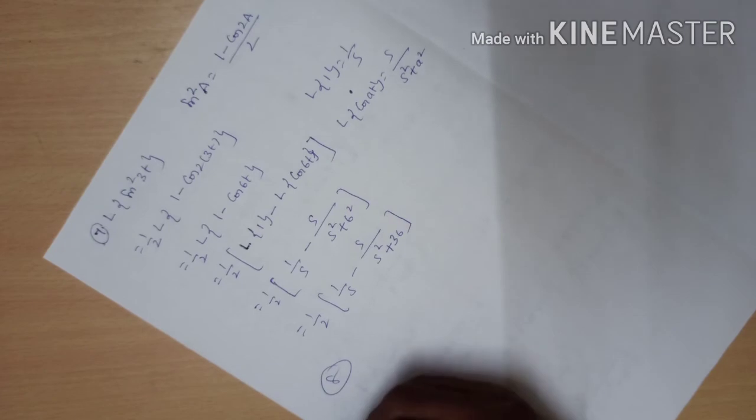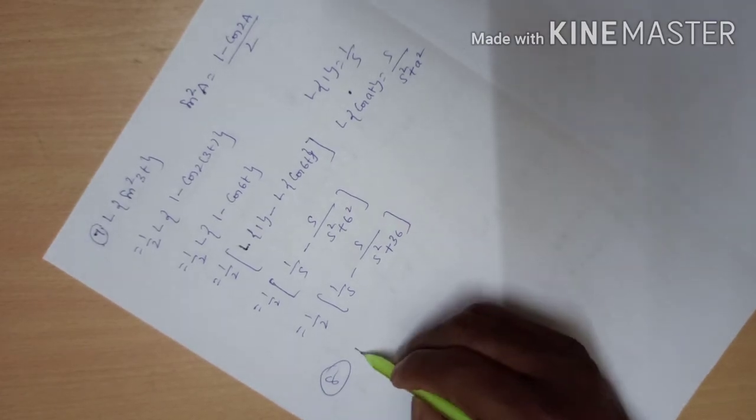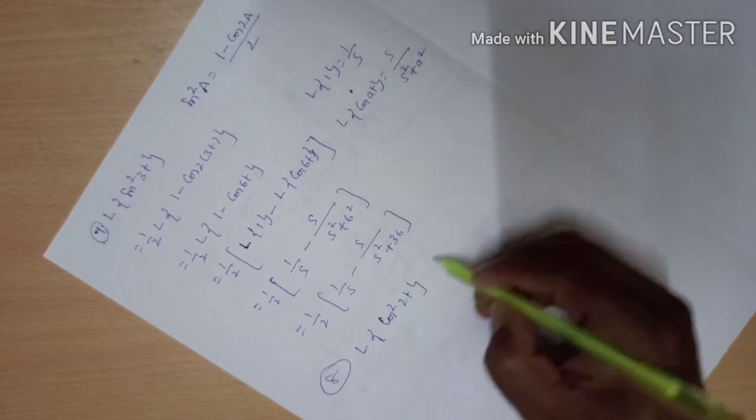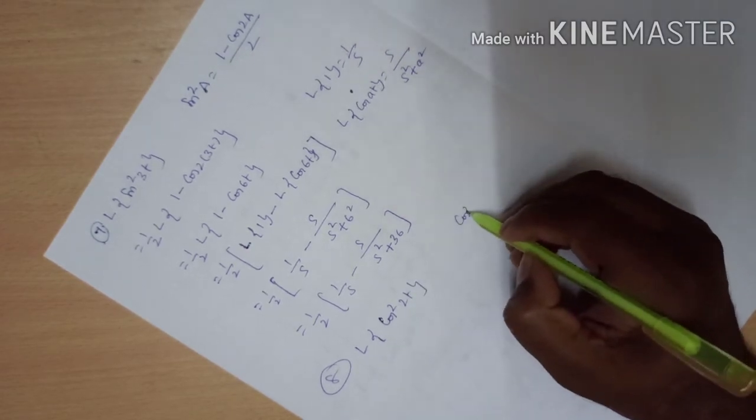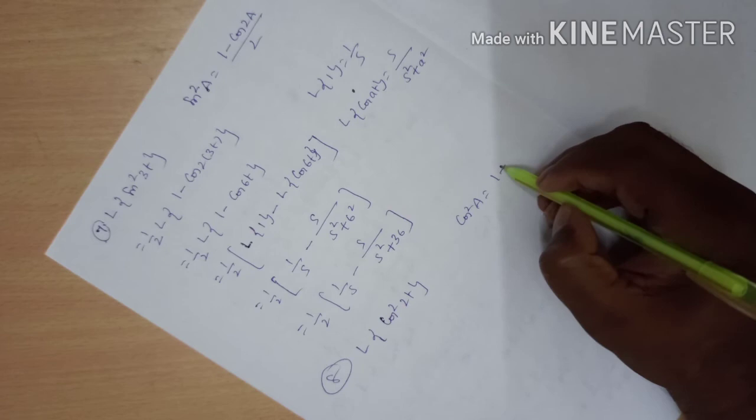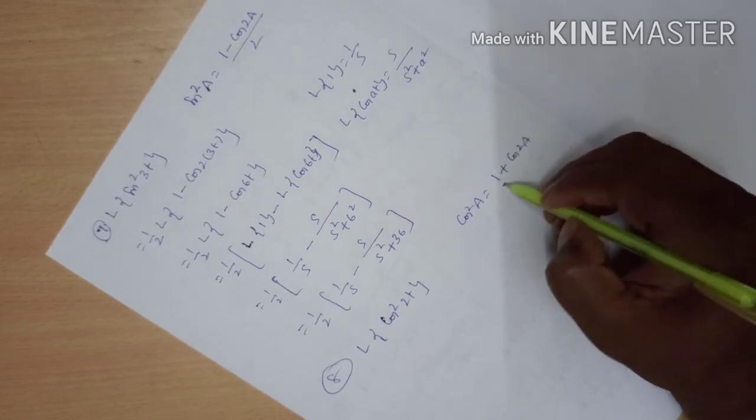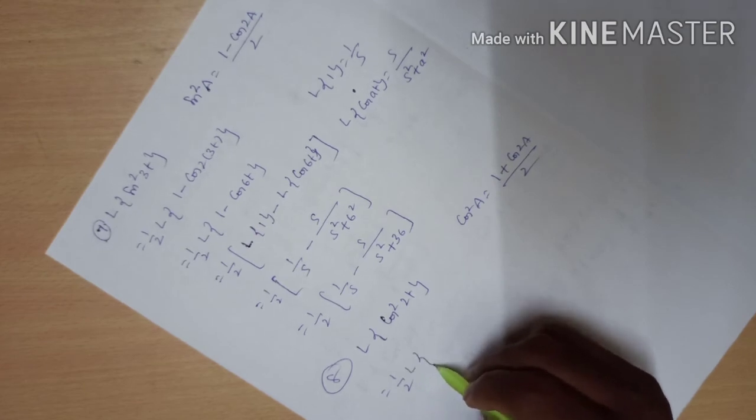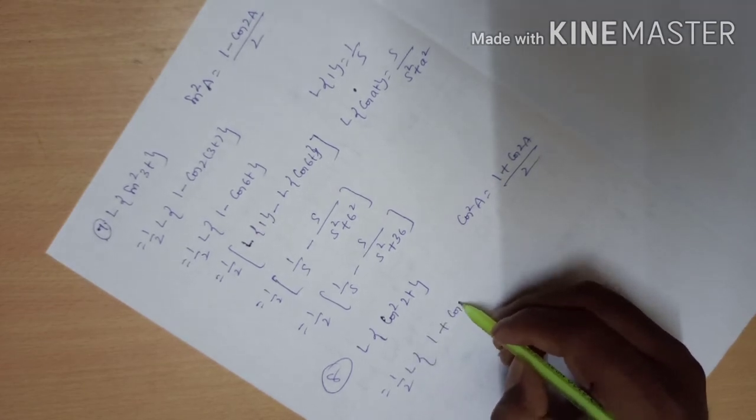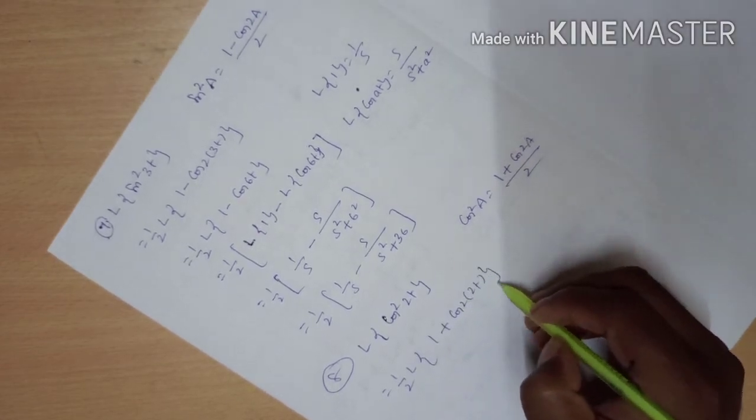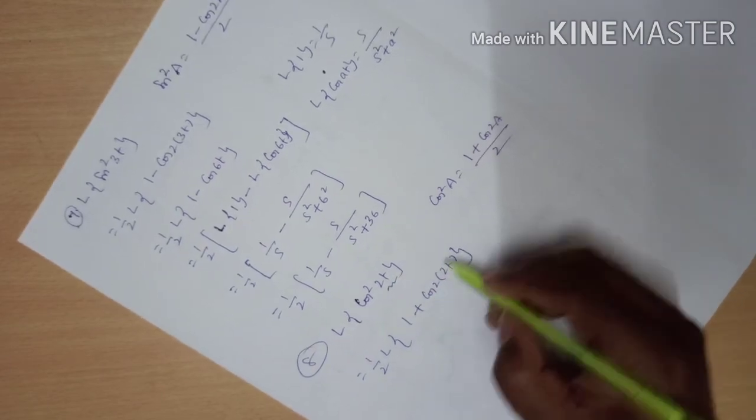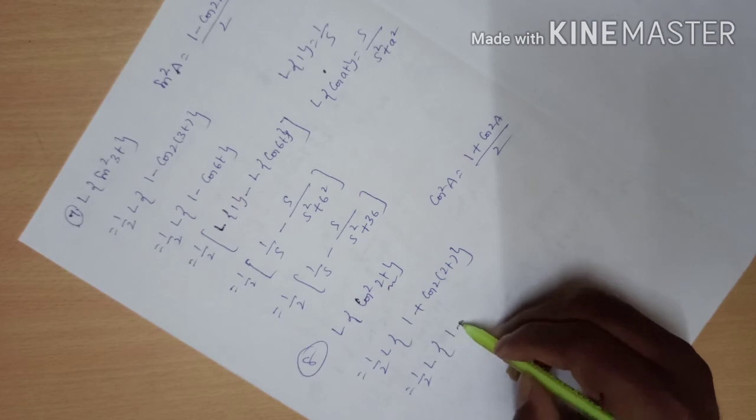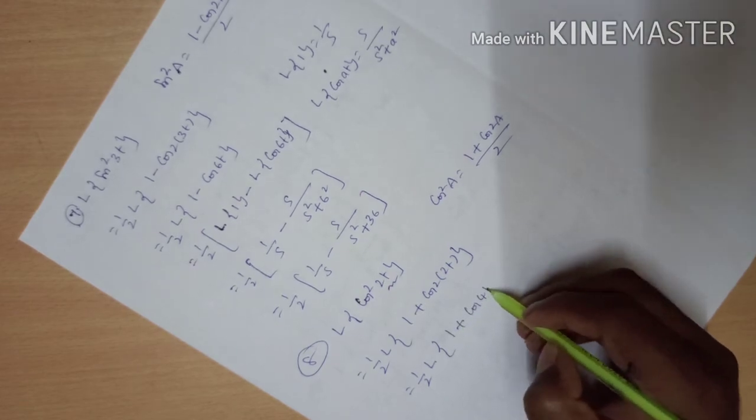Coming to the problem number 8, L of cos square 2t. For this problem, cos square a is equal to 1 plus cos 2a by 2. That is equal to 1 by 2 is common. L of 1 plus cos 2 into 2t, because a is equal to 2. Like this you have to read it. 1 by 2 into L of 1 plus cos 4t.